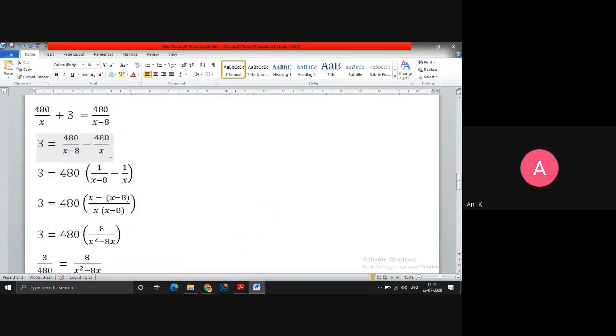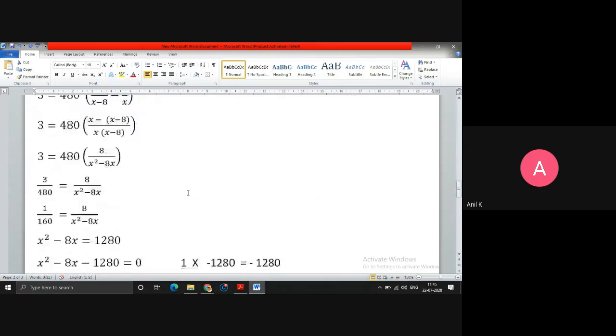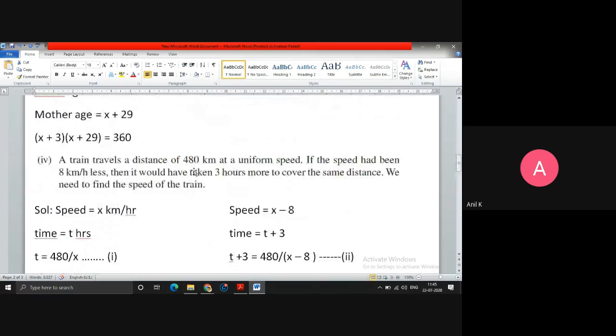So if they ask the time, then 480 upon 40. So I think 12 hours it will take if I go with 40 kilometers per hour. So to cover 480 kilometer distance, it will take 12 hours.